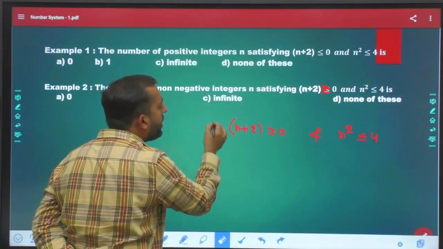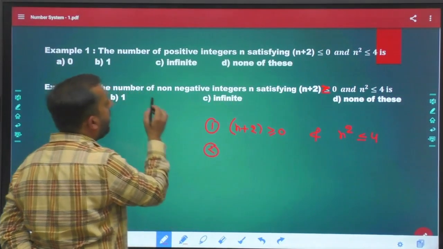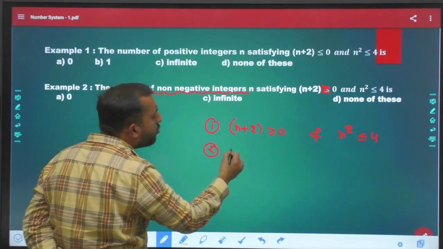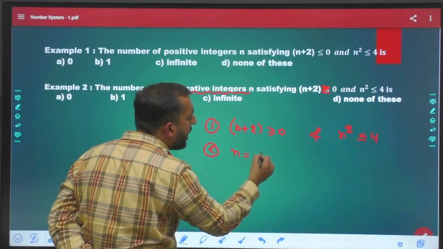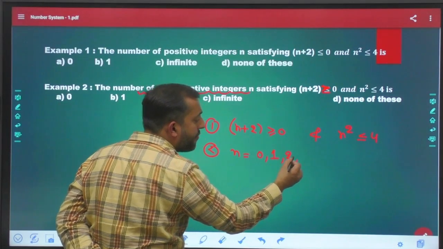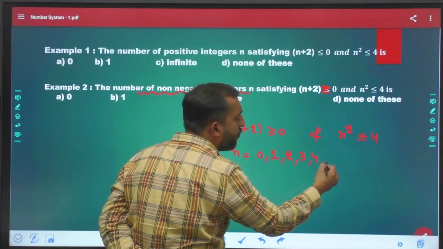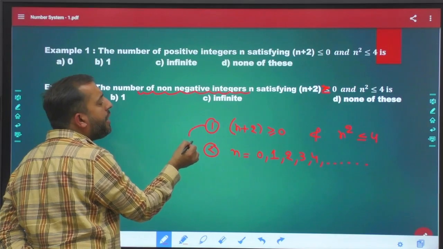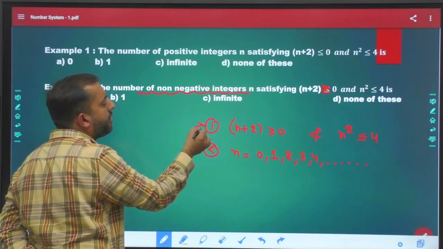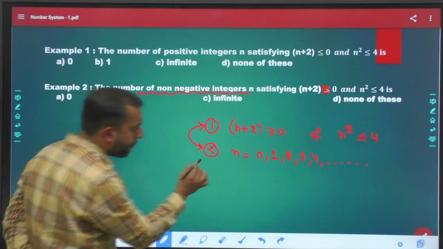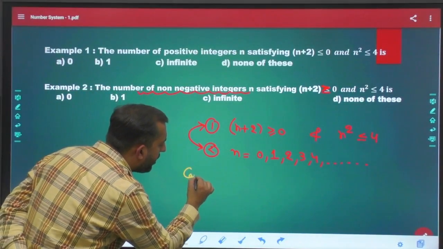One more thing we know is that n is a non-negative integer, meaning n can take 0 as a value, 1, 2, 3, 4, and this goes on. Now, let us relate both of these together. Now, case 1.